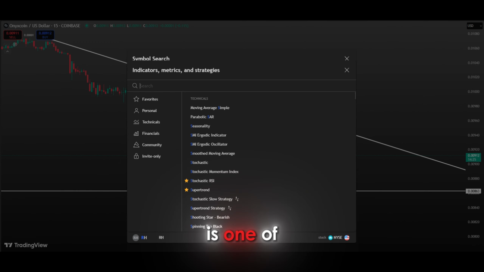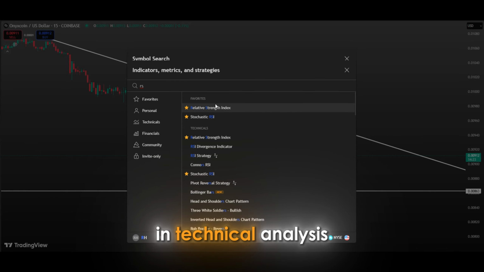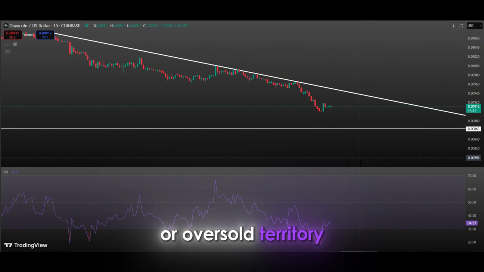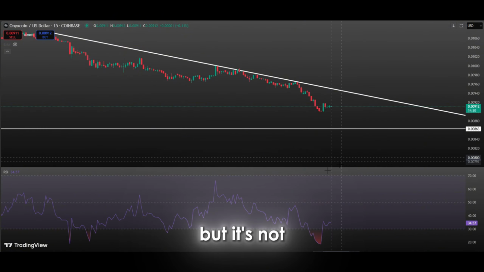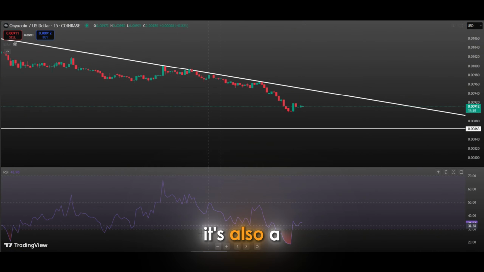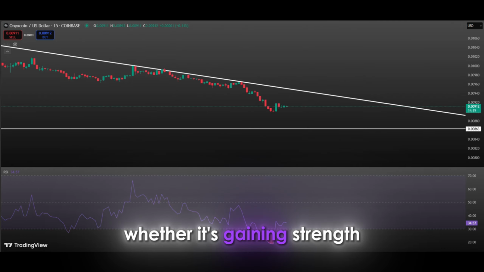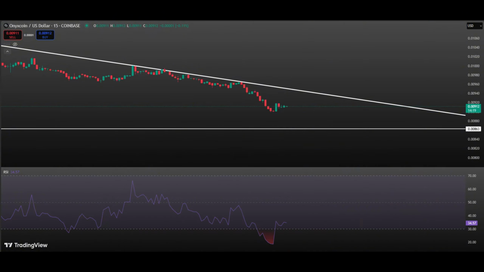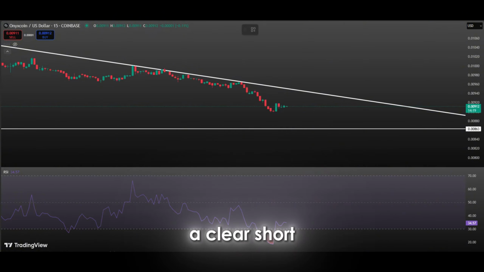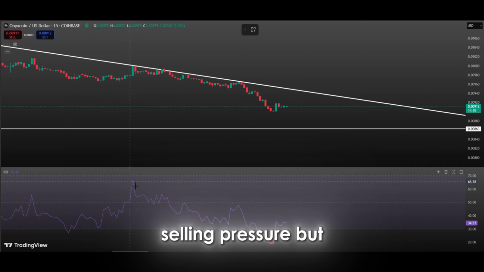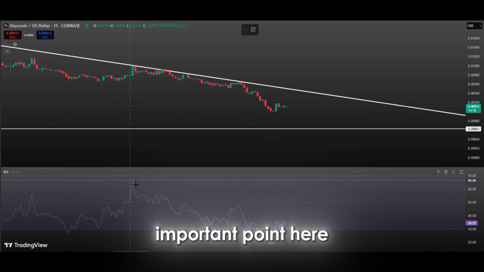The RSI indicator is one of the most commonly used indicators in technical analysis, helping us understand whether the price is in overbought or oversold territory. But it's not just limited to that. It's also a highly effective tool for determining the direction of market momentum, whether it's gaining strength and potential trend changes. Right now, we can see a clear short-term downtrend in the RSI, indicating that the market is under current selling pressure. But there is an important point here.